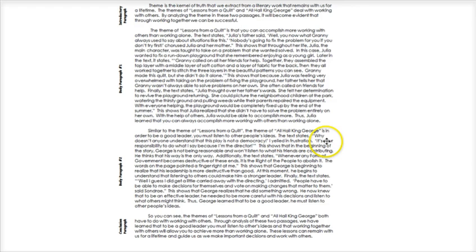The text states, "Why doesn't anyone understand that this play is not a democracy, I yelled in frustration. It's your responsibility to do what I say because I'm the director." This shows that in the beginning of the story, George is not being reasonable and won't listen to what his friends are contributing. He thinks that his way is the only way.